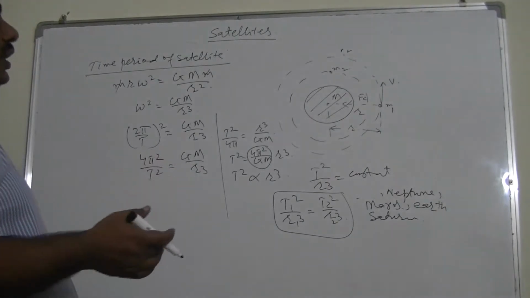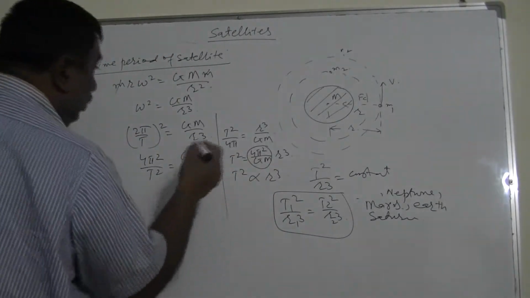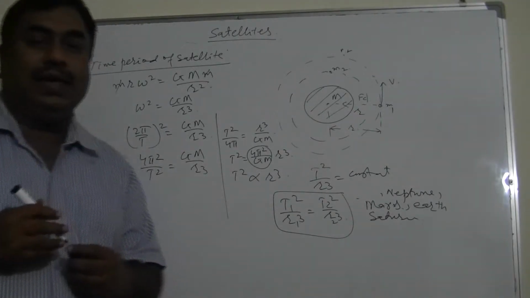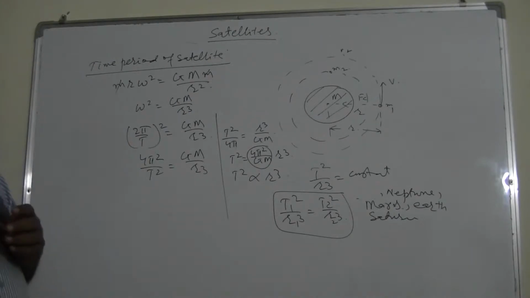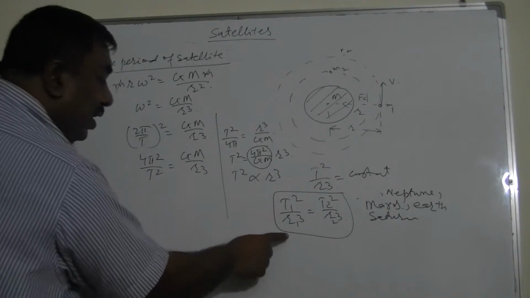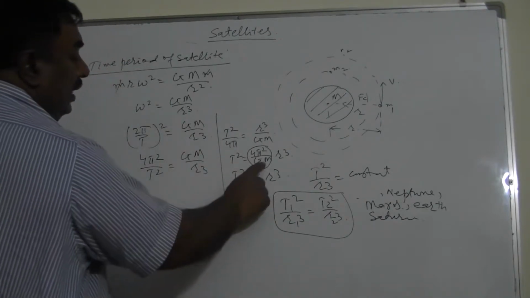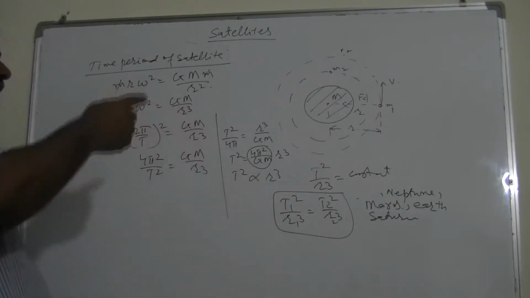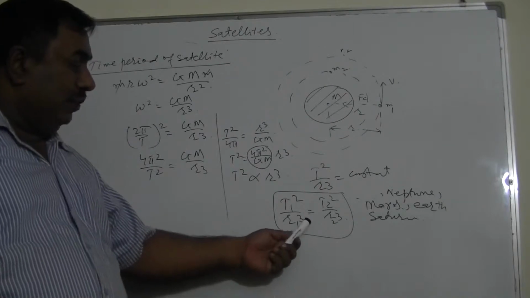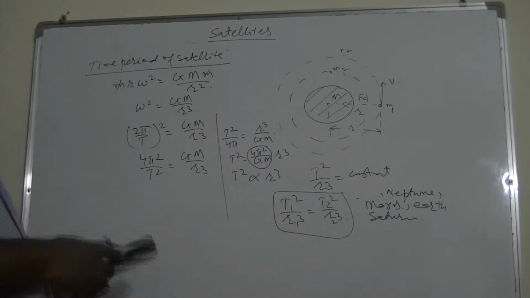So you can use this ratio for the Earth, and also for the Moon and the artificial satellite, because the Moon is the satellite of the Earth and also the artificial satellites of the Earth. So we can use this one. Please keep in mind this formula can be used if this 4 pi square upon GM is constant. This M is constant if the satellites are revolving around the same body. So this formula is a ratio method, but it's valid when they are satellites of the same body.